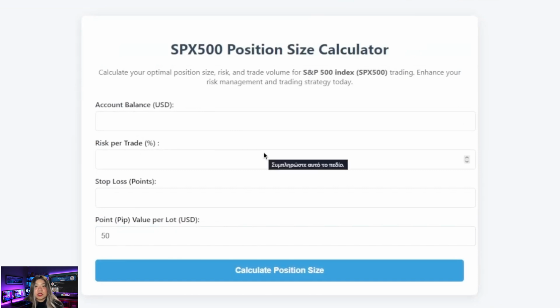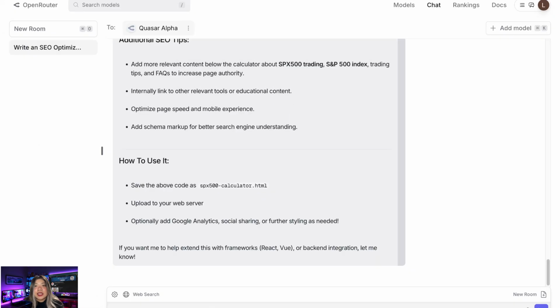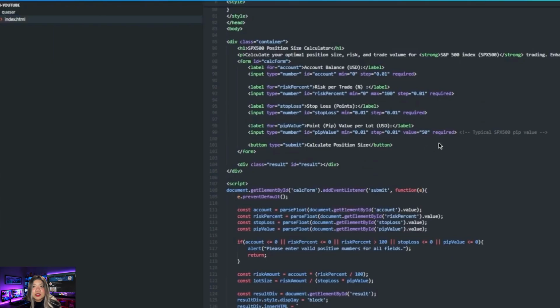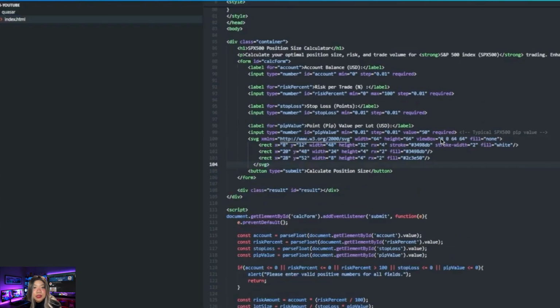So the next thing we will do is ask it to create an SVG icon, and then we will move into the editor. So we asked it to create an SVG icon for a computer. Let me put this somewhere here. Let's save this. And yeah, let's check how it looks in the browser.